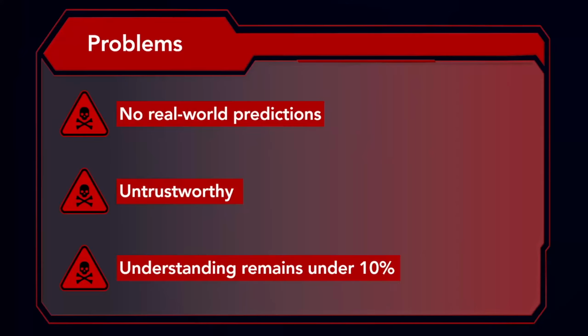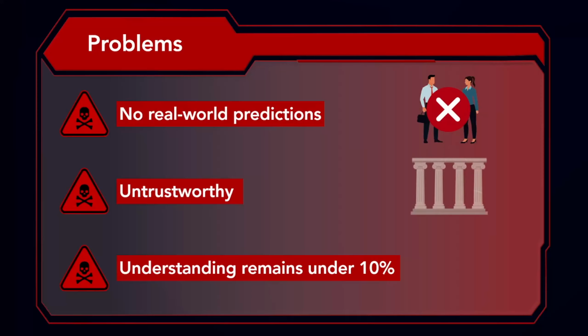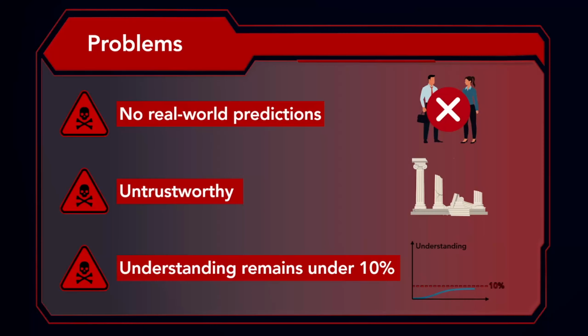These aren't small problems. They are absolutely devastating. With them, social sciences are doomed to remain unable to make predictions for real-world scenarios. Doomed to stay unreliable and untrustworthy. And forever be limited to understanding only a small fraction of human behaviour and social systems.